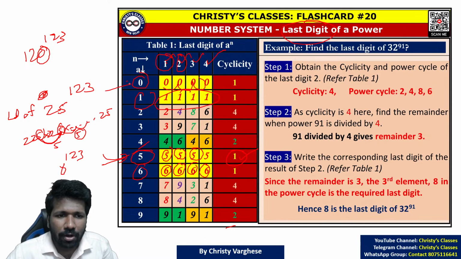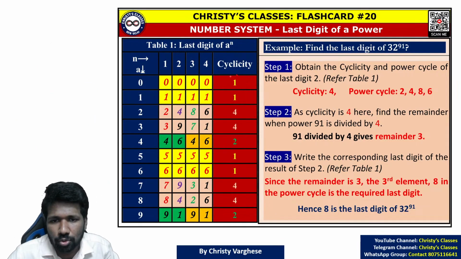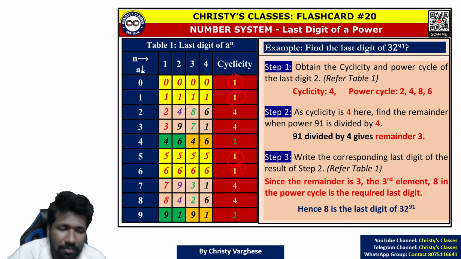So these 4 numbers you can note down: 0, 1, 5 and 6. Its cyclicity is 1. Cyclicity 1 means only one possibility, only one possibility for the last digit.